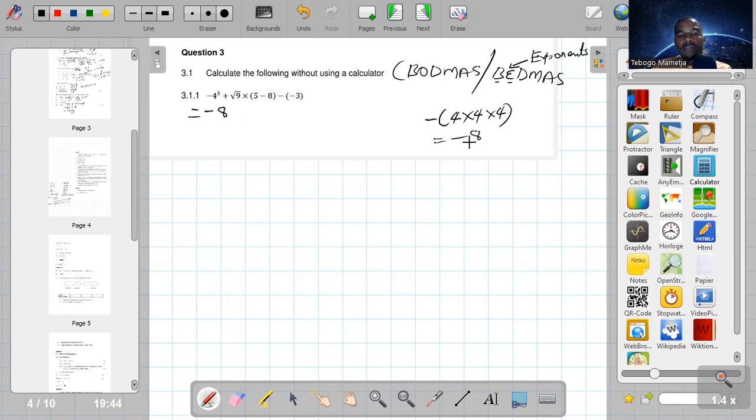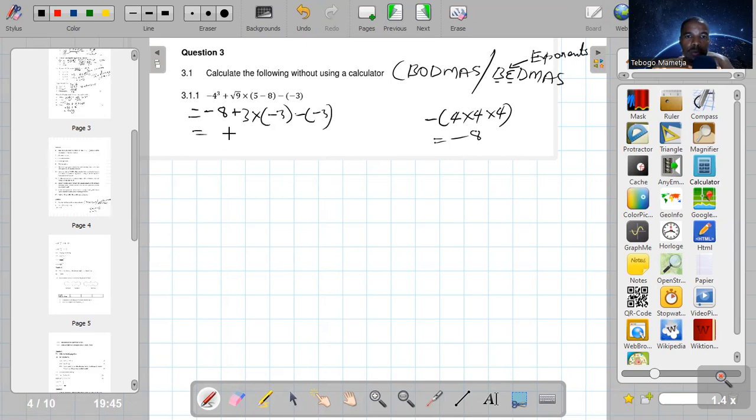So guys, you must be careful. This one is different from -4 in bracket to the power of 3. Then plus square root of 9 is 3. Then times in bracket 4, 5 minus 8 is negative 3. Then minus into negative 3. Now we can go and remove the brackets there.